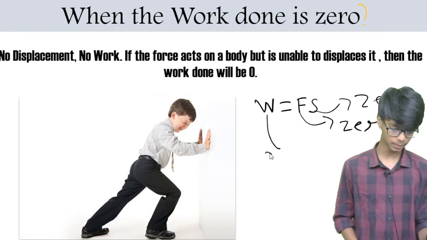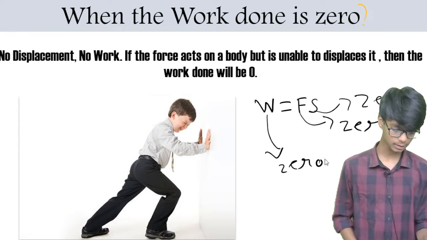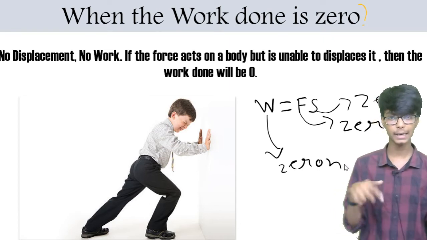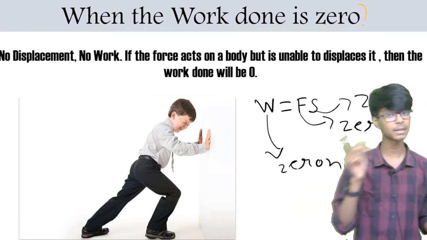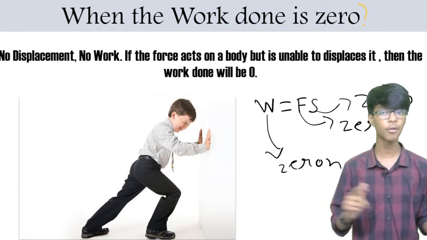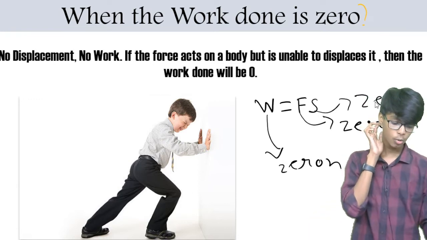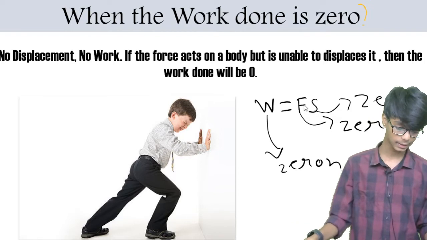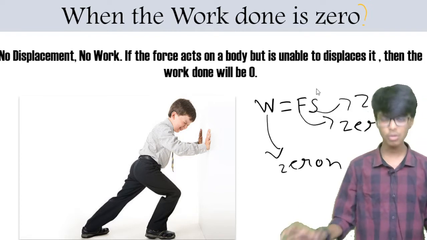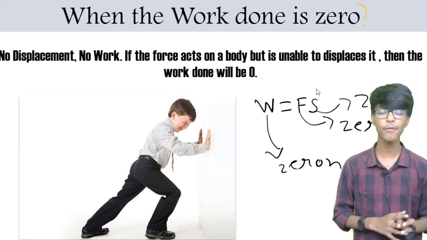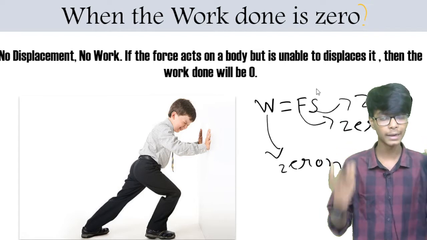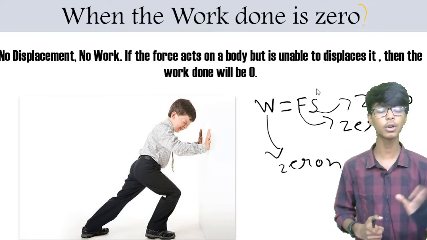then the W will be 0, because in the factors we have discussed that force is directly proportional to the work done of an object, and displacement is also directly proportional to the work done of an object. So if either F or S is 0, then the work done will be 0. We cannot consider F as 0, because in each and every work, or in negative work also, there is an amount of force applied.